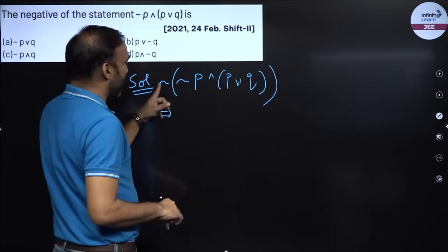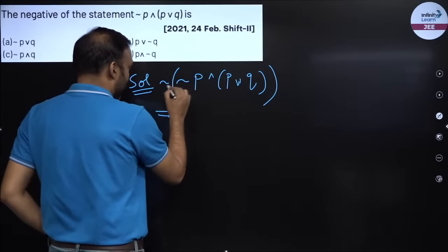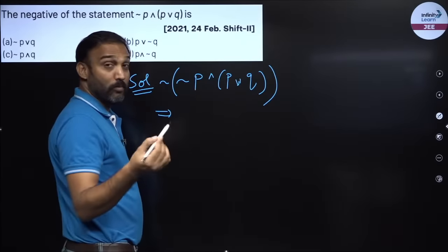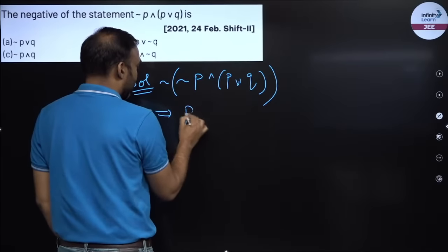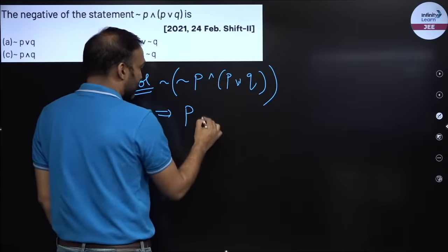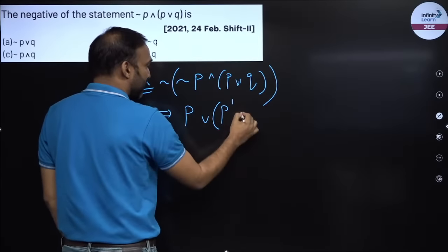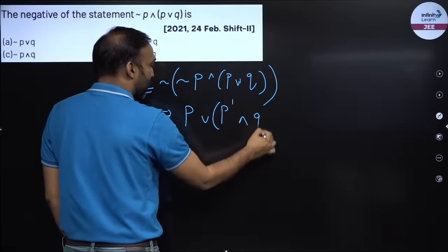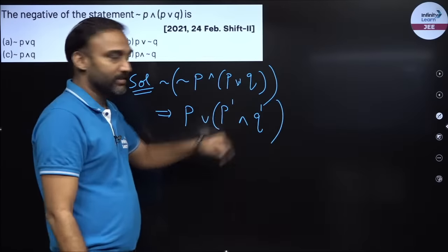So now I am distributing this negation to everything. What will happen? Negation of negation, complement of complement becomes A itself. So negation of negation P is P. This is intersection, this becomes union, this becomes complement, this becomes intersection, this becomes complement, right? So instead of a complement, it is negation, right?